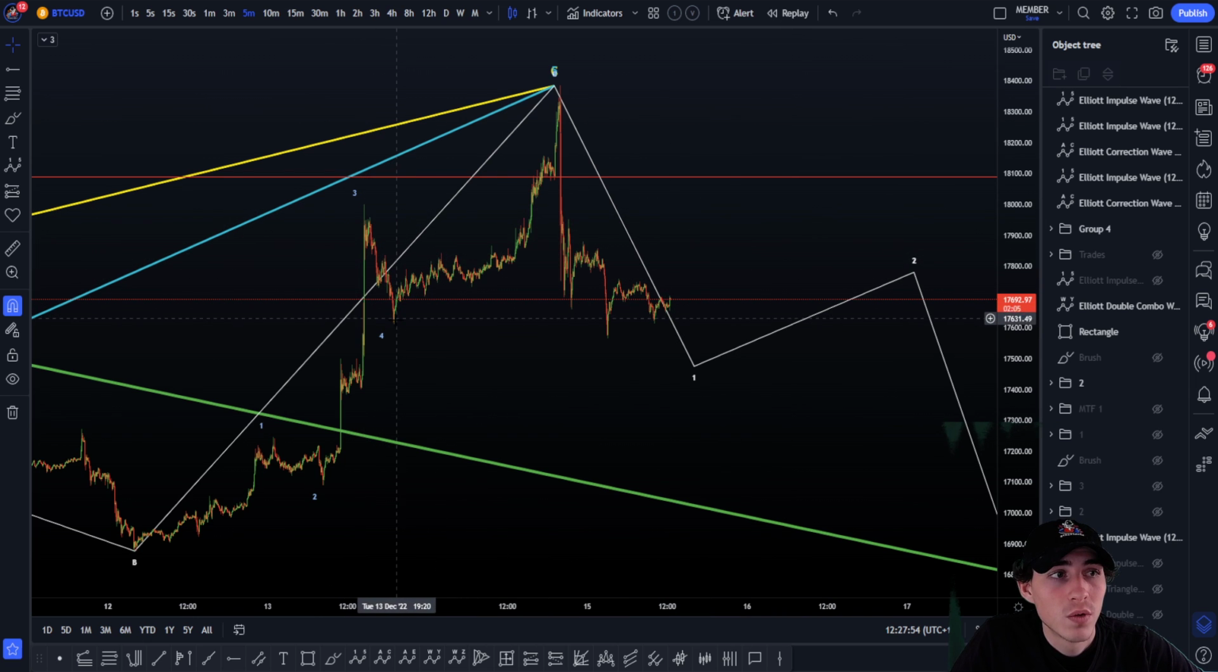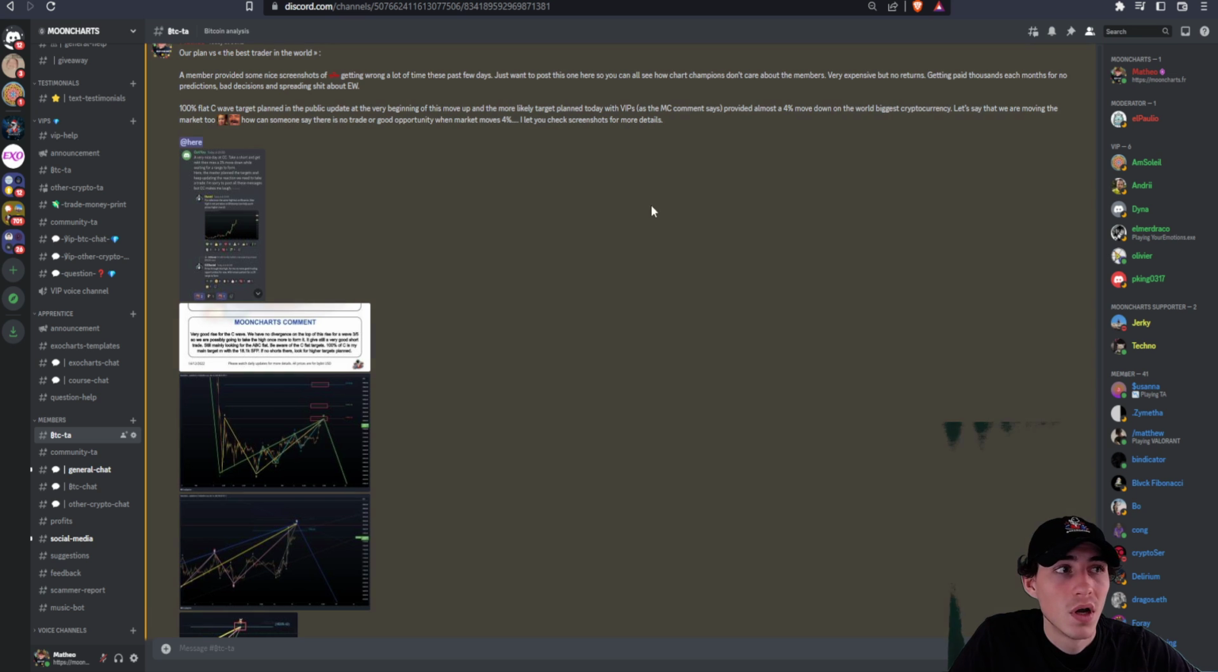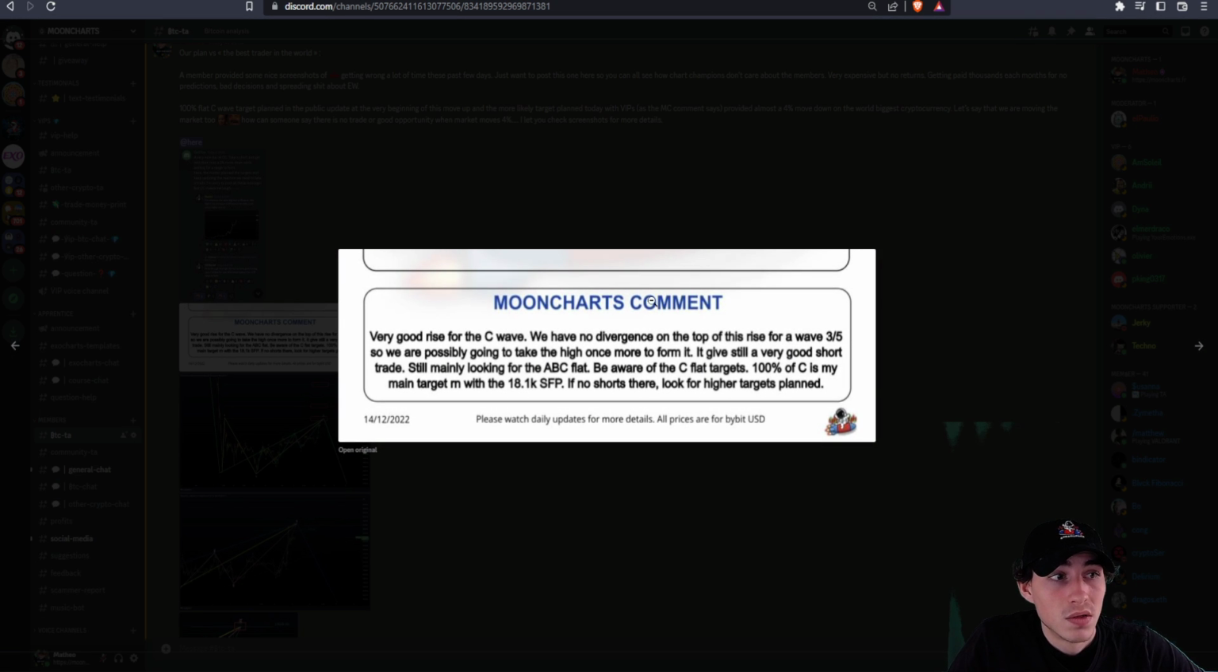While we were looking for the wave 4, we were expecting a high here, and we also planned it not to the exact dollar, because this is a 165, the wave 5, the top right here. So what is the price going to do, will it drop from here? This is a moonshot that the comment cleared yesterday, on the 14th of December. Very good ride for the C wave. We have no divergence on the top of the ride for the wave 3 and 5.